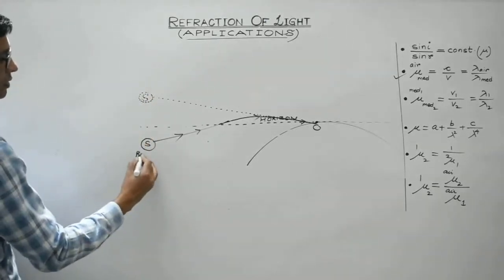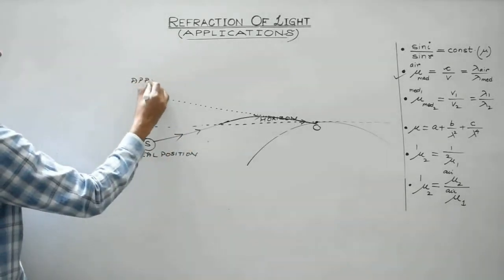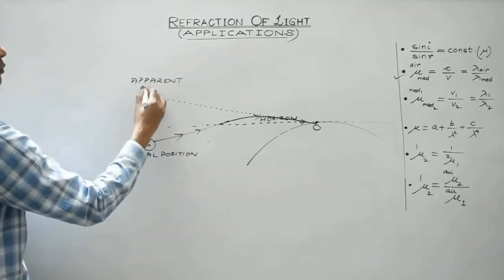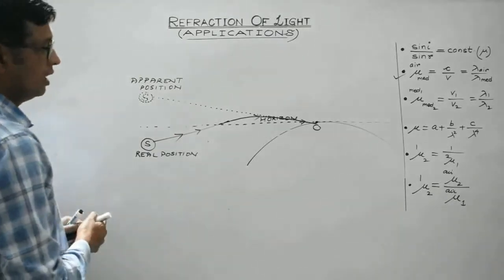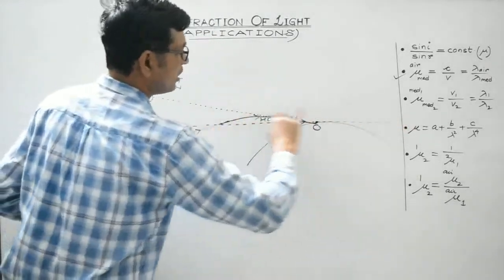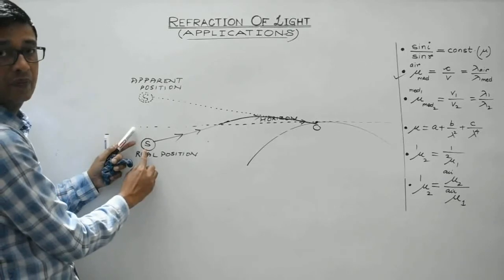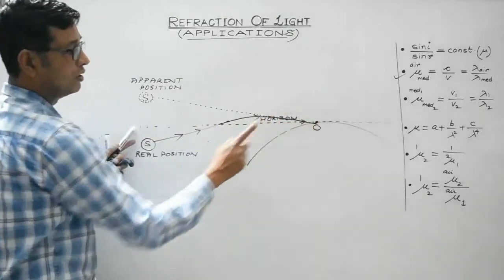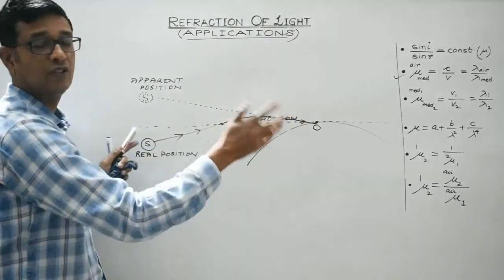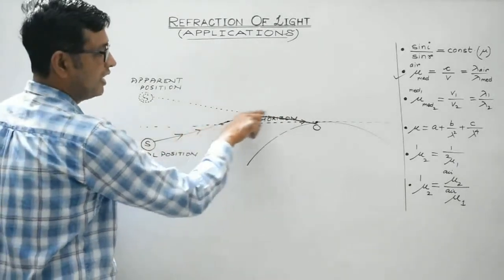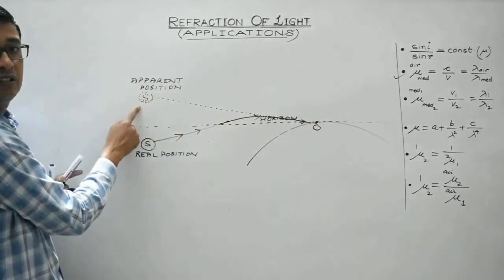This is the real position of the sun. And this is the apparent position of the sun. Apparent means virtual position of the sun. So it is due to the refraction of light. Again, I am explaining this dotted line, which is the tangent at point O. This is the horizon. Now, let us consider the sun to be below the horizon. Even then, the sun will be viewed by this observer because the light from the sun, when it enters the atmosphere, keeps on bending as it travels from rarer to denser medium. So as the ray enters the observer's eye, it will appear as if the ray is coming from a point somewhere over here. So here, the image of the sun is formed.